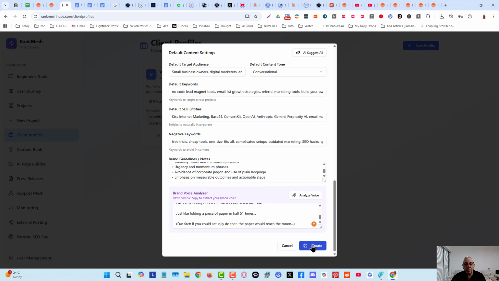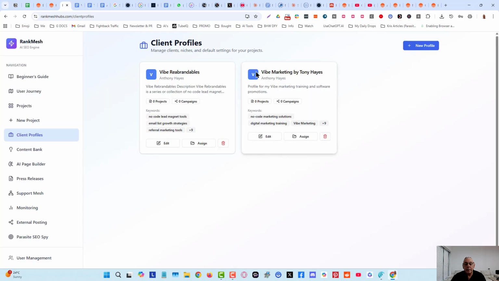Now we can click on Create, and our profile has been created. It's really that quick, that simple to do. Hopefully that helps anybody who was stuck. It's a very straightforward process, and you've got AI assistance all the way through.